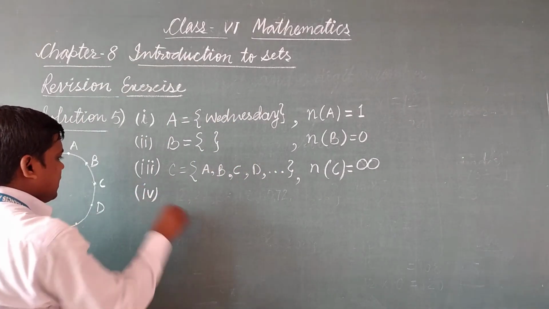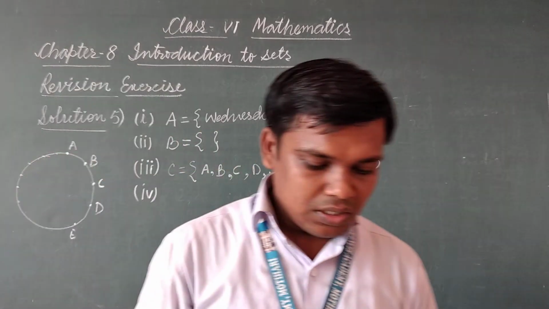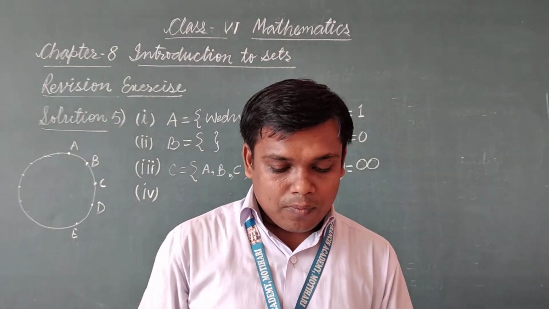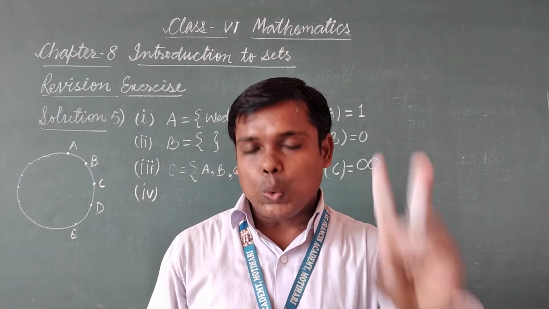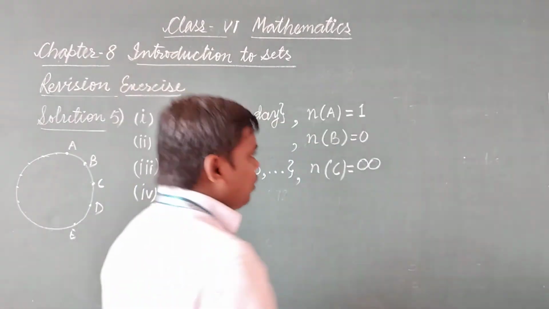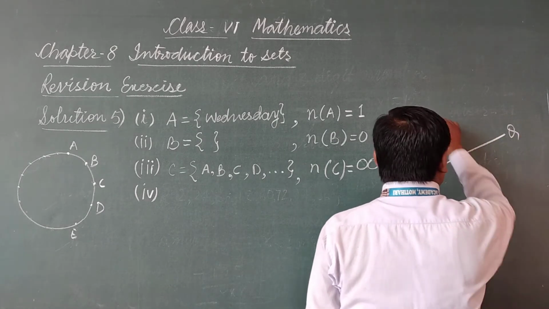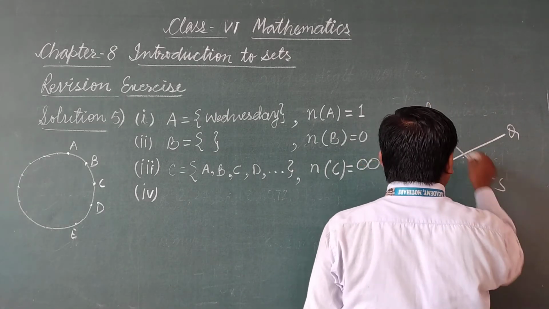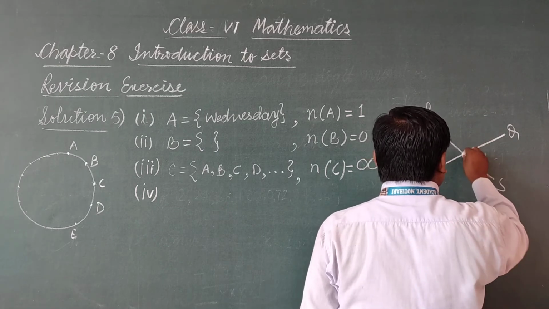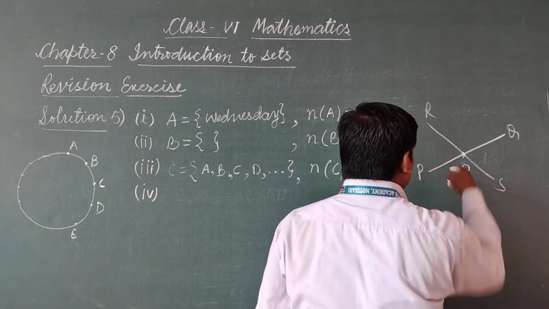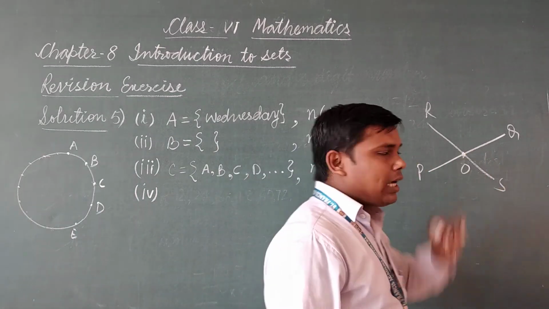Fourth number is here, set D is a set of point of intersection of two line segments. So as you know, if we are having PQ line segment and RS line segment, these two line segments intersect at only one point, say point O. Means we have one element here.